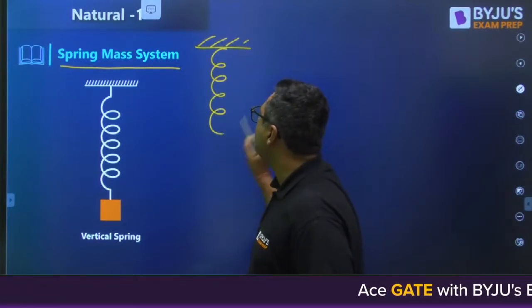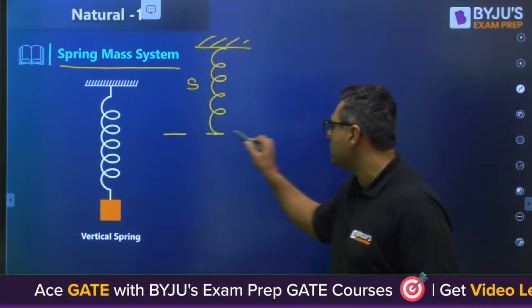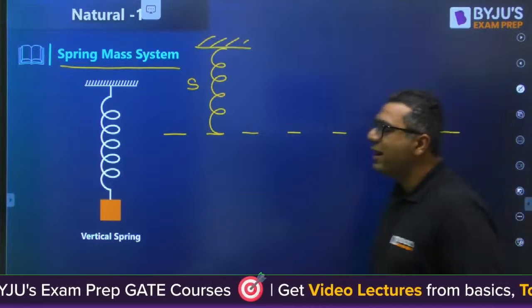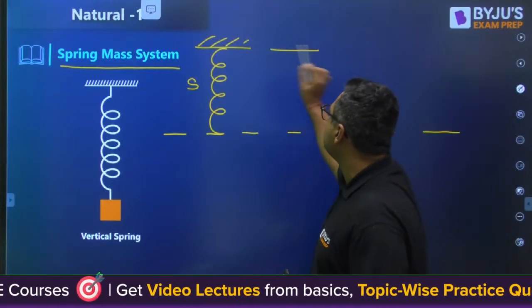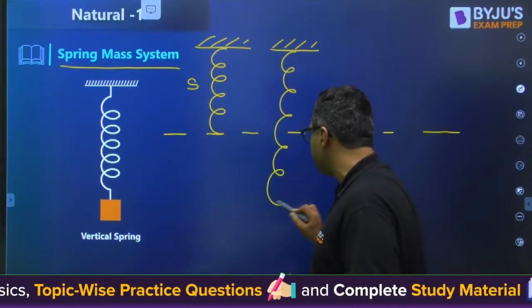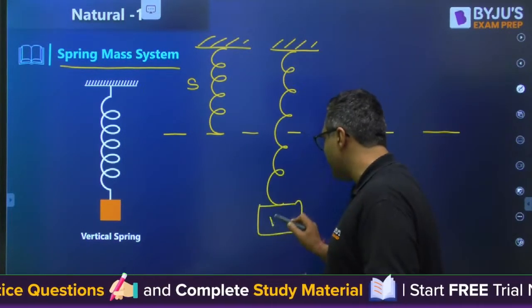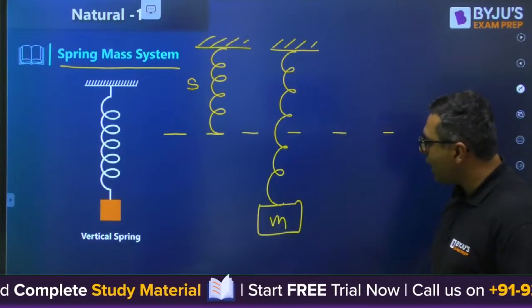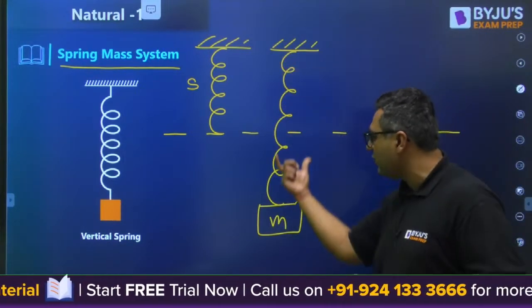And let us say this spring has a stiffness of S. It is normally in this condition, this is the only spring. Then we are going to attach a mass to it. Because of the mass, the spring gets deformed by some amount, and the mass is at a new position.